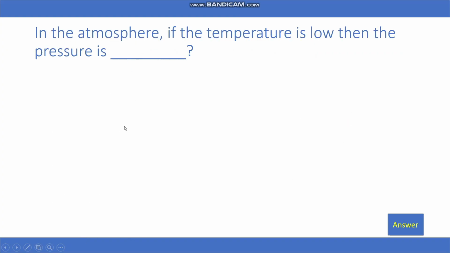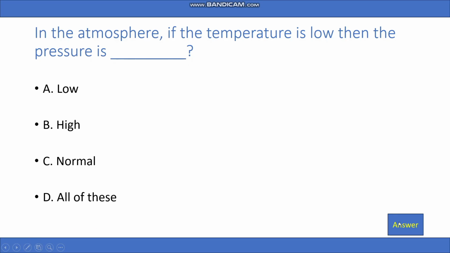In the atmosphere, if the temperature is low, then the pressure is dash. A. Low, B. High, C. Normal, D. All of these. The right answer is low. A is the correct answer.